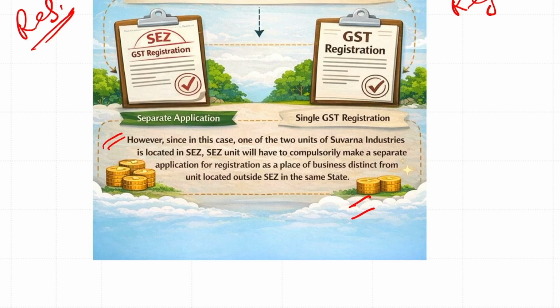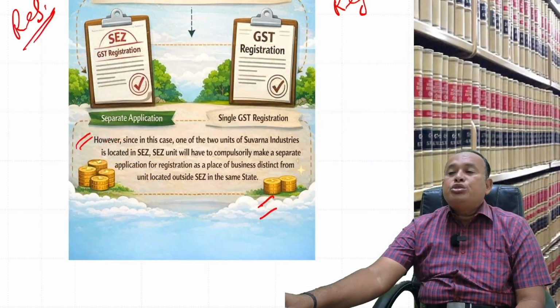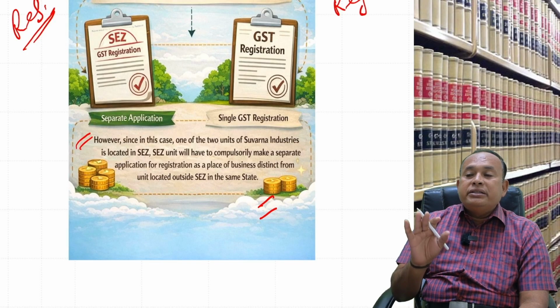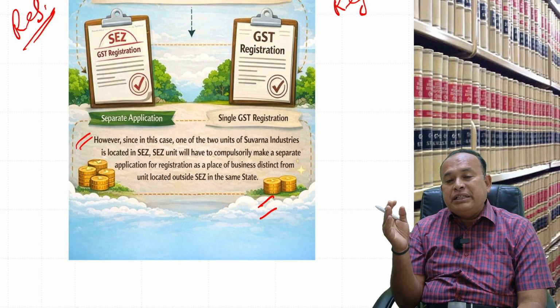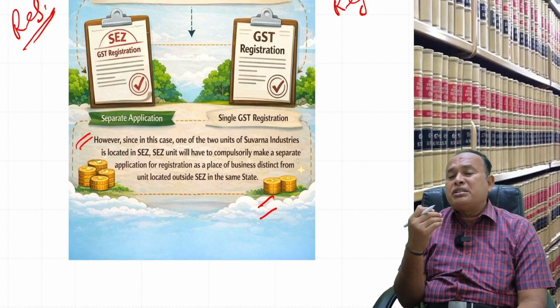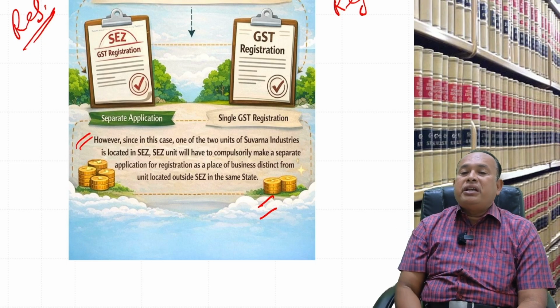Yes, sir. However, since in this case one of the two units of Suvarna Industries is located in the SEZ, the unit must compulsorily make a separate application for registration as a place of business distinct from the unit located outside the SEZ in the same state. So there are two registrations warranted. This type of question is going to come in the examination as multiple choice questions, or 1 mark, 2 mark questions in the exam.